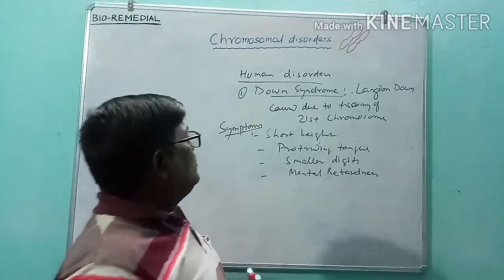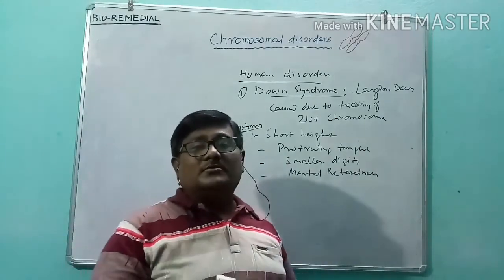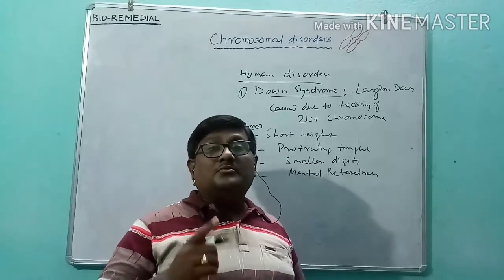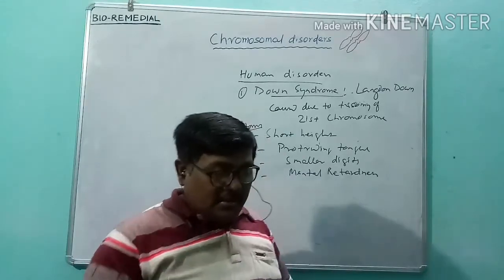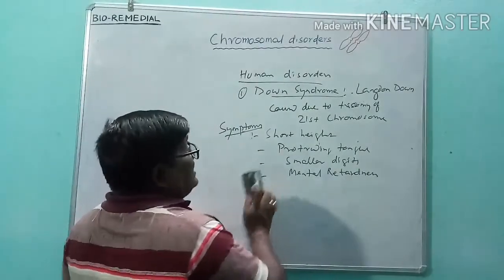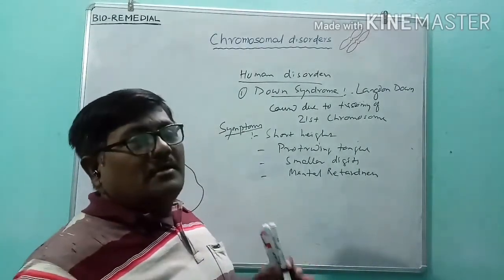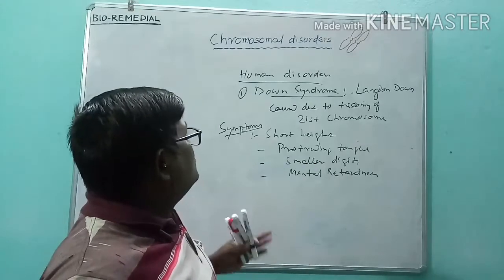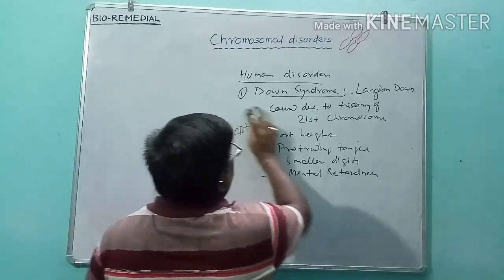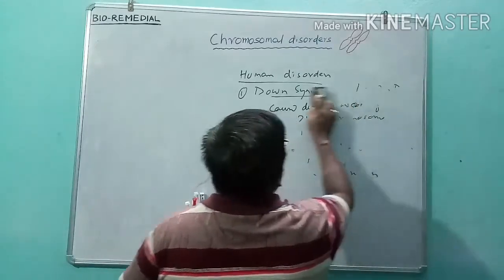So these are all symptoms of Down syndrome, which is caused due to trisomy of the 21st chromosome. This syndrome is based on autosomal disorders. A few sex-linked disorders we will also see.